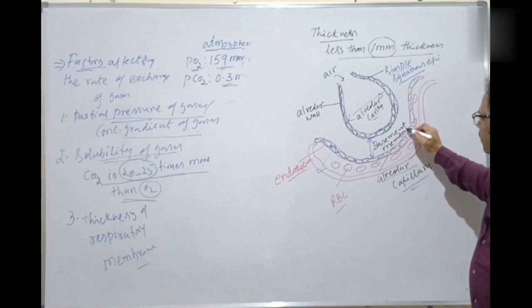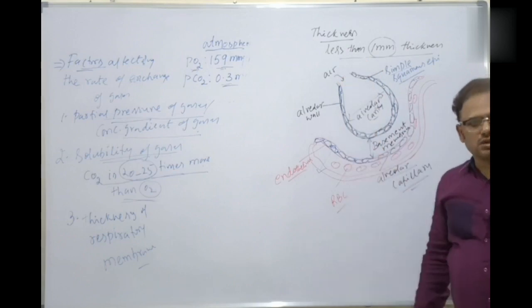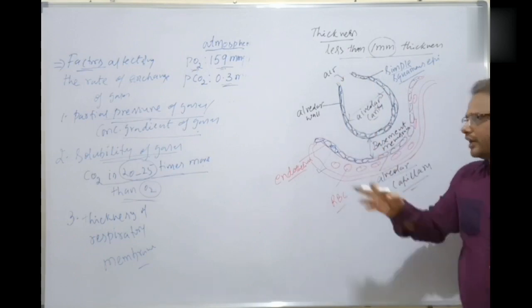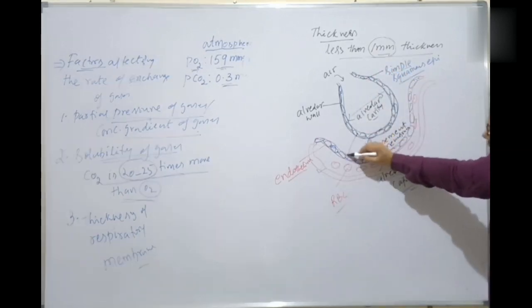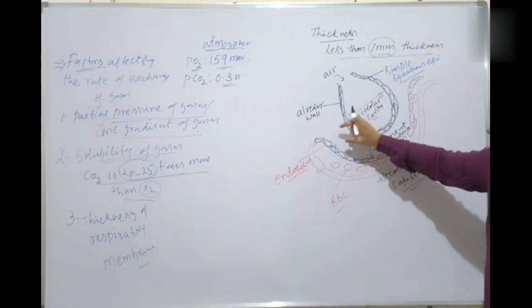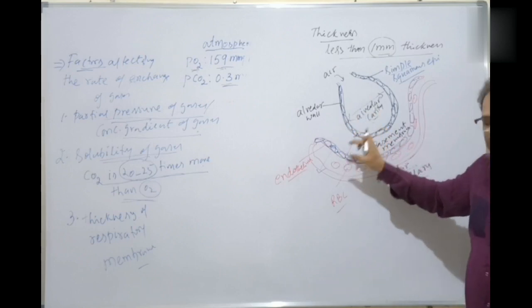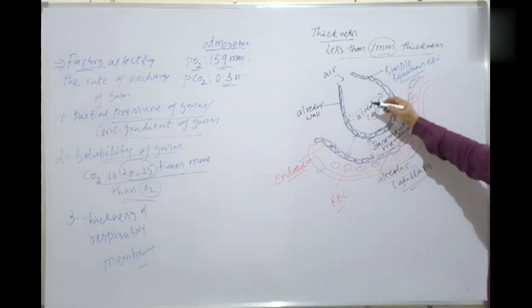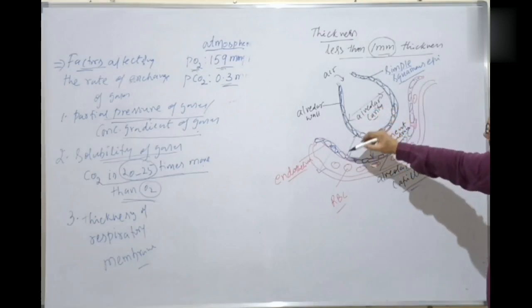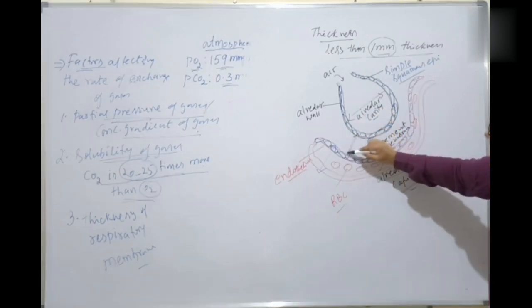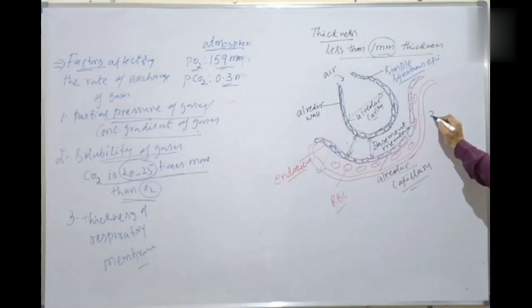This entire structure is not even 1 mm thickness. I am drawing it wider, but here it's not even 1 mm thickness, even lesser. For the sake of easy seeing, I am drawing it wider, but it is very, very thin. So here this was the squamous epithelium and this one the endothelium, and there is a basement membrane present between them. That is 1, 2 and 3, so 3 layers are there.